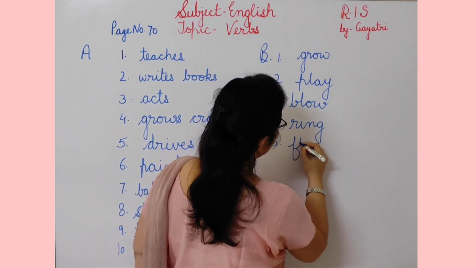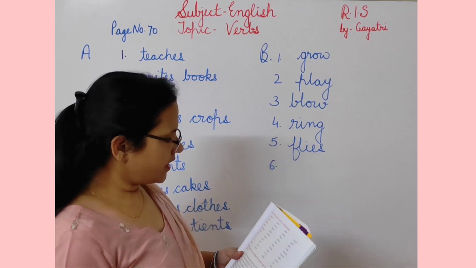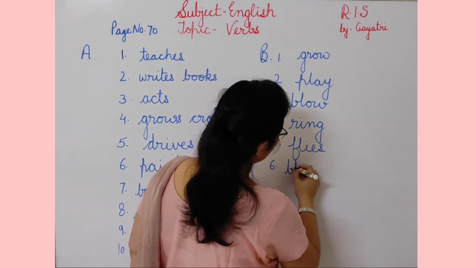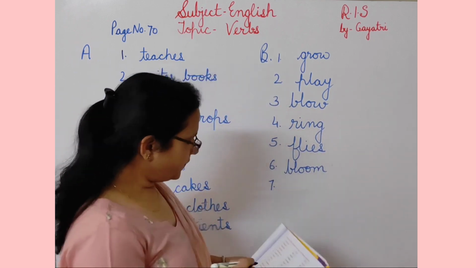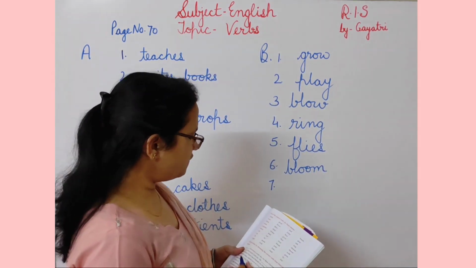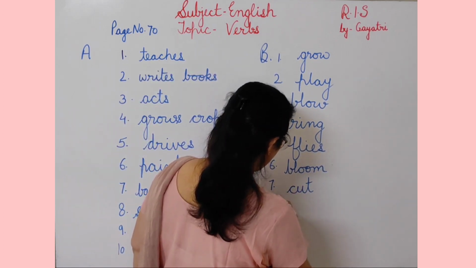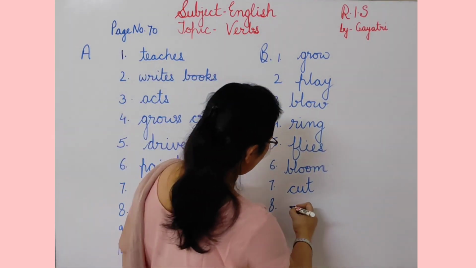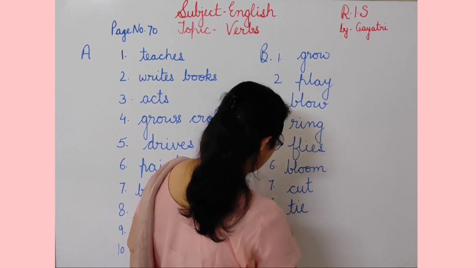Aeroplane flies. And then next is flowers. Flowers bloom. फूल खिलते हैं. Then knife. Knife is used to cut vegetables, cut fruits. Then eighth is rope. Rope, tie. बांधते हैं रस्सी से, हाँ बांधते हैं.